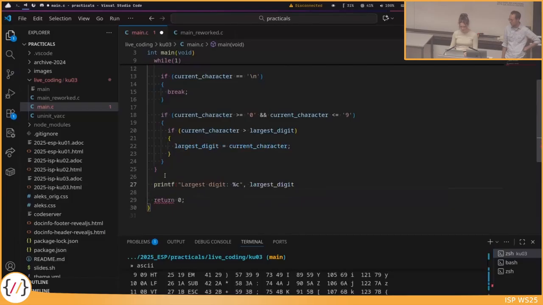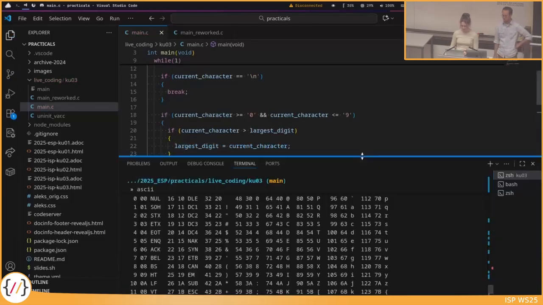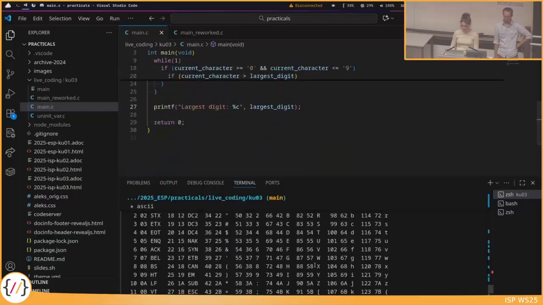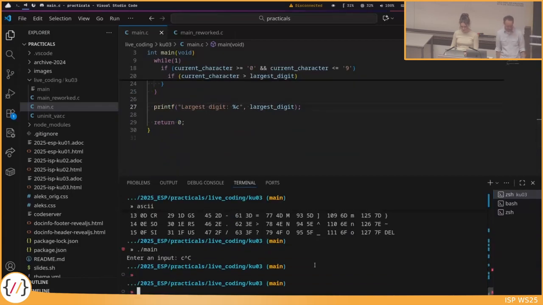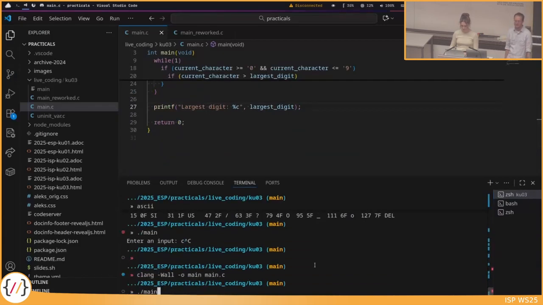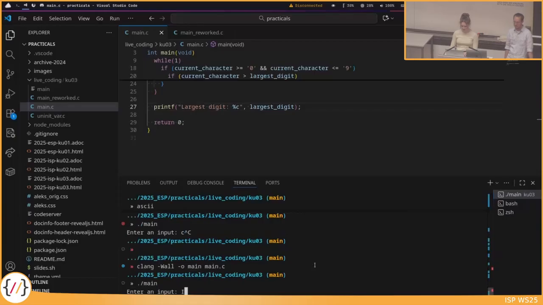Okay. So maybe compile it first. We need to compile. So maybe let's try some example that we had before, something like this.